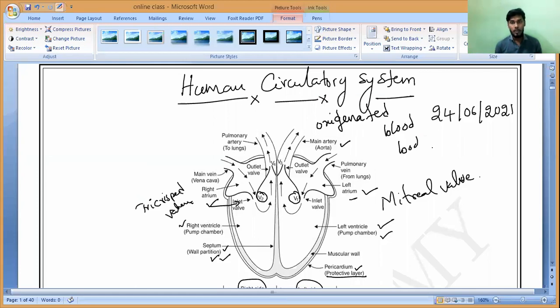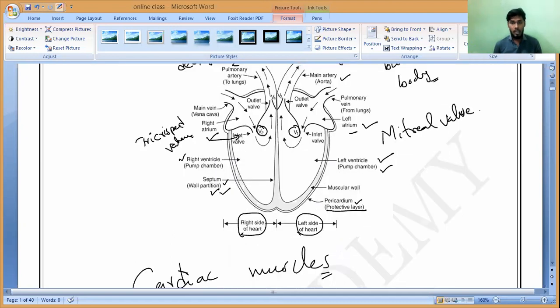From the heart to the body, except the lungs. The artery to the lungs is called the pulmonary artery, which will carry deoxygenated blood to the lungs. This is the only artery which will carry deoxygenated blood. The remaining arteries will carry what?